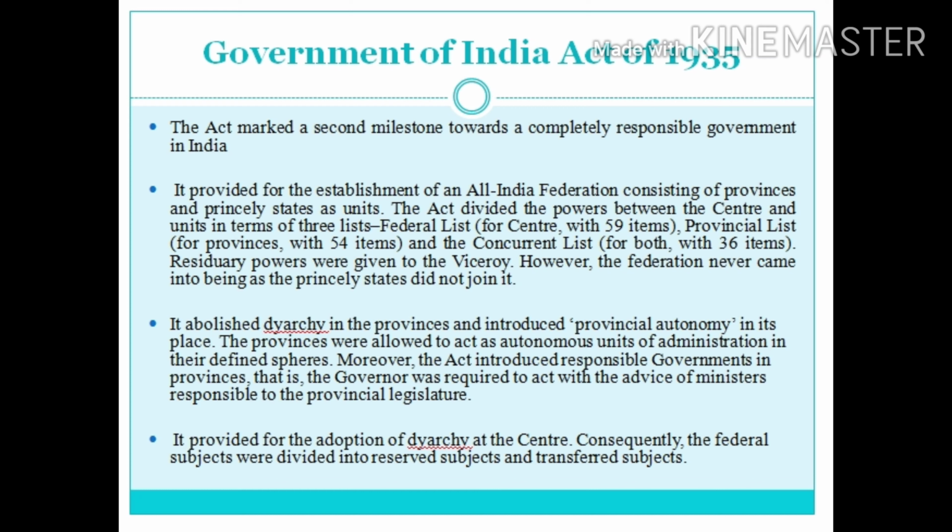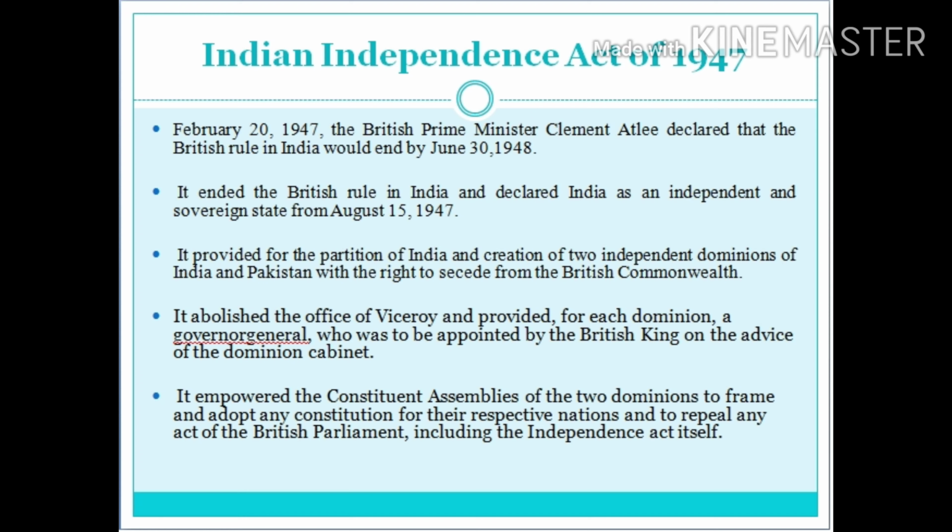The last act is Indian Independence Act of 1947. On February 20, 1947, the British Prime Minister Clement Attlee declared that the British rule in India would end by June 30, 1948. It ended the British rule in India and declared India as an independent and sovereign state from August 15, 1947. It provided for the partition of India and creation of 2 independent dominions of India and Pakistan with the right to secede from the British Commonwealth.